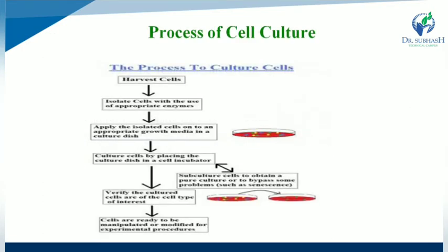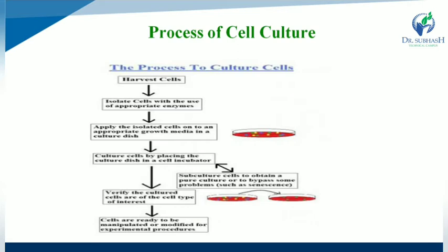Next one is the process of cell culture. First is to harvest the cells. After harvesting, isolate the cells with the use of appropriate enzymes. After isolating the cells, apply the isolated cells onto an appropriate growth medium in a culture dish. So the first step is harvesting the cells. After harvesting, isolate the cells with appropriate enzymes. After isolating, apply the isolated cells onto an appropriate growth medium in a culture dish.